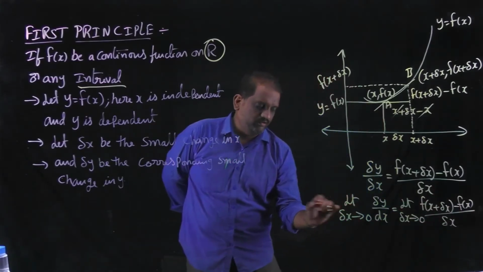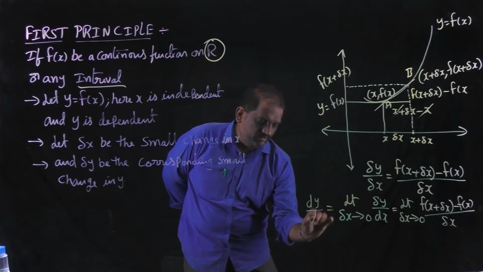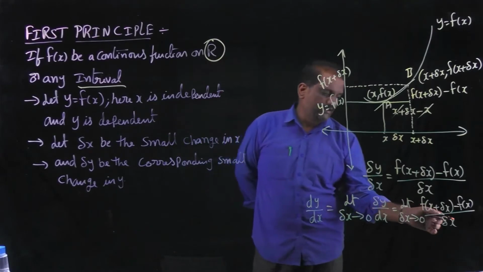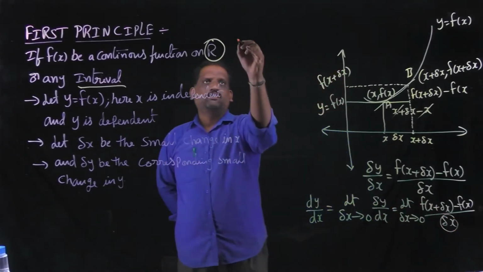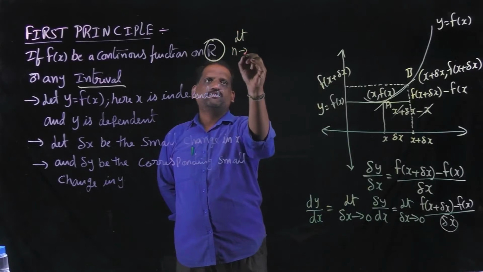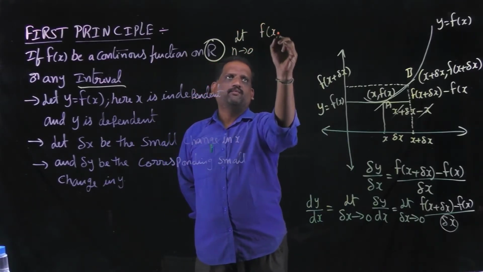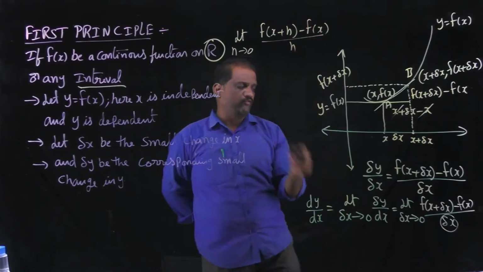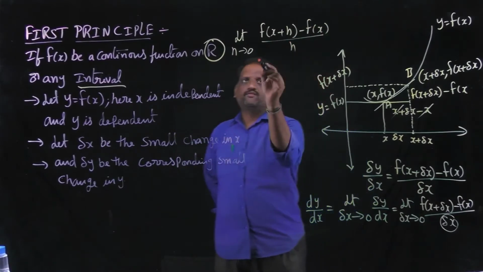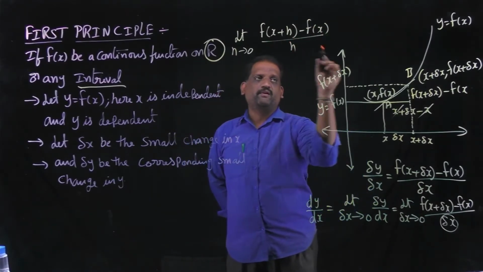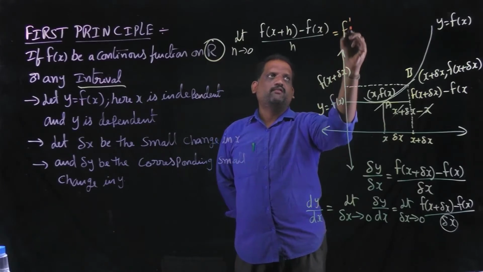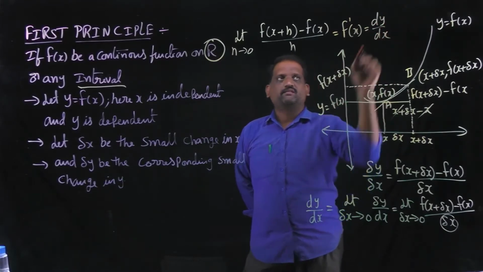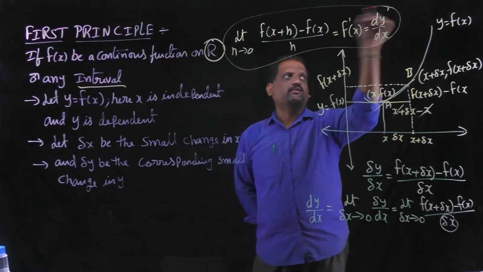This is the slope, that means differentiation, dy by dx. We replace delta x by h, then limit h tends to 0, f of x plus h minus f of x by h. This is denoted by f dash of x or dy by dx. This is called the formula for first principle.